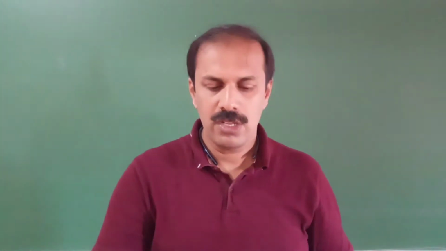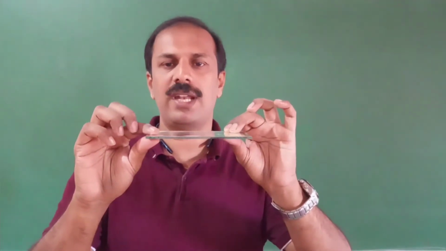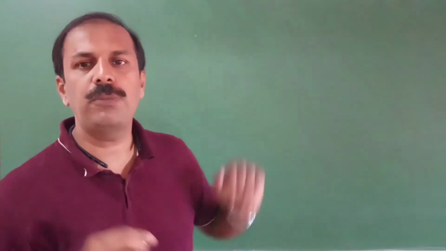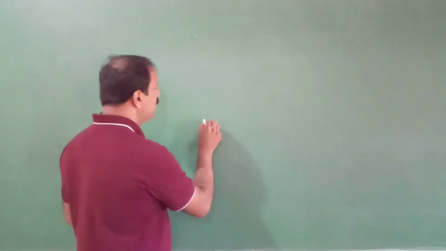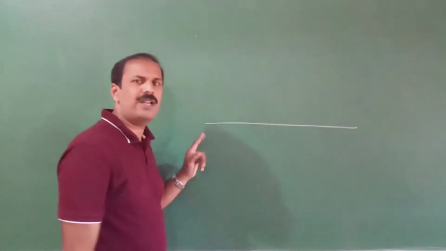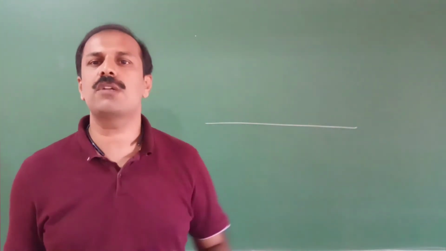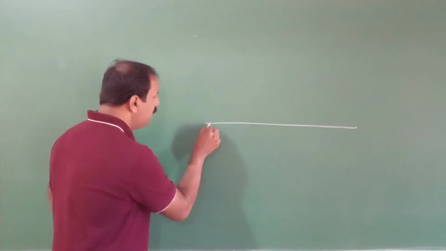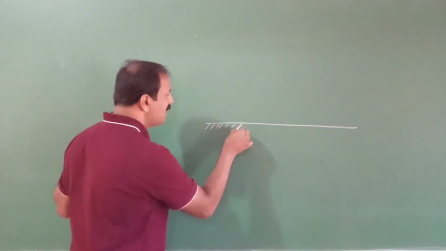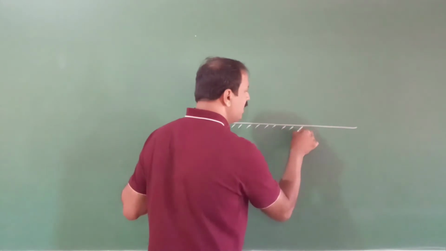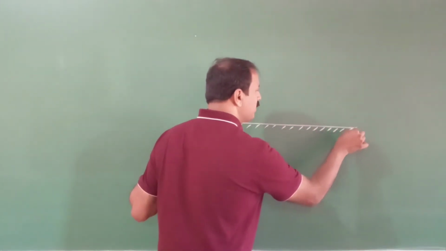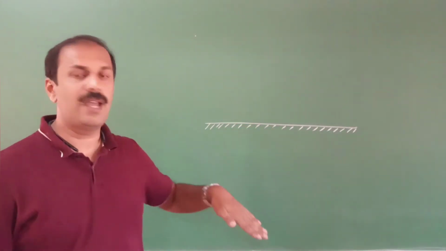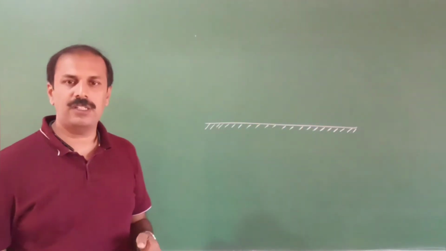the reflecting side. So if you take any mirror, for example, if I am keeping this mirror like this, the light will come here and it will reflect. So I will draw that picture here. So let the mirror be like this. When the mirror is like this, we have to mark which side is reflecting and which side is silver. The correct way is, for the silver side we will draw small lines like this. So this side is the silver side and the other side is the reflecting side. So you should remember, whenever you are drawing any mirror, the side with the small lines is the silvered side and the plain side is the reflecting side.